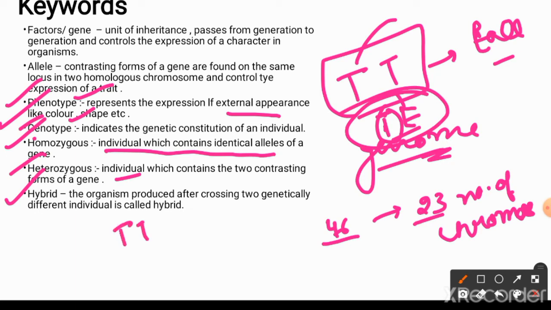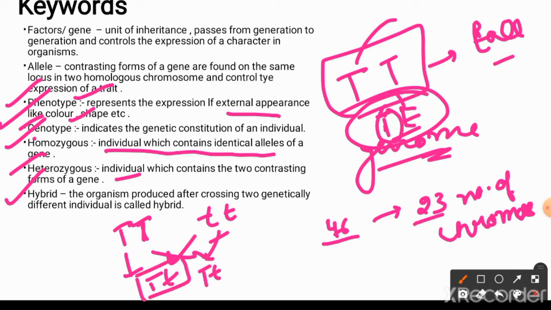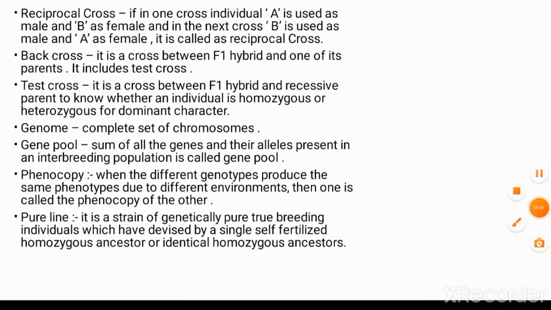Hybrid, this is an example of hybrid. If I cross a pure homozygous tall plant and a pure homozygous recessive plant, then all the progeny will be hybrid, and all the progeny are going to be heterozygous, meaning capital T and small t. And this capital T and small t is going to produce the tall plant, because we all are aware capital T is a dominant trait, and dominant trait is going to suppress the effect of small t. So it will produce the progeny that will have a phenotype of tall pea plant. So these are hybrid.